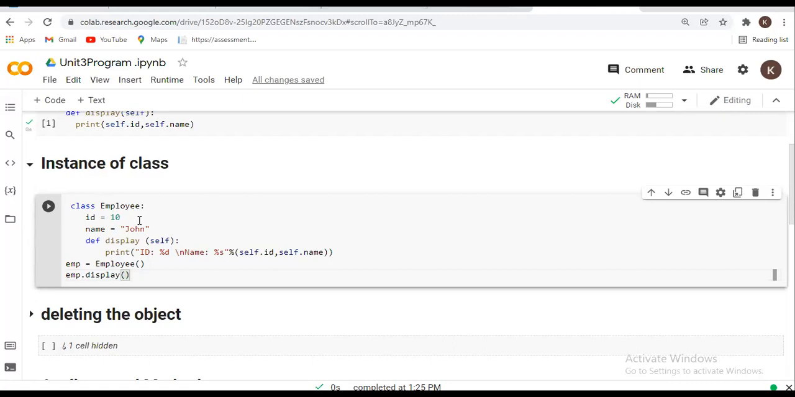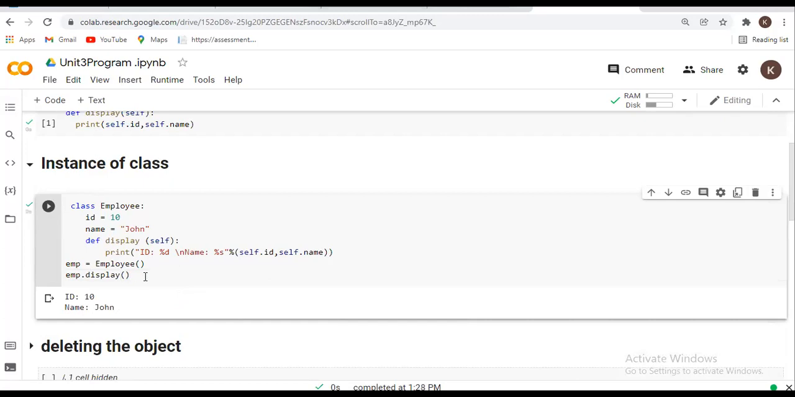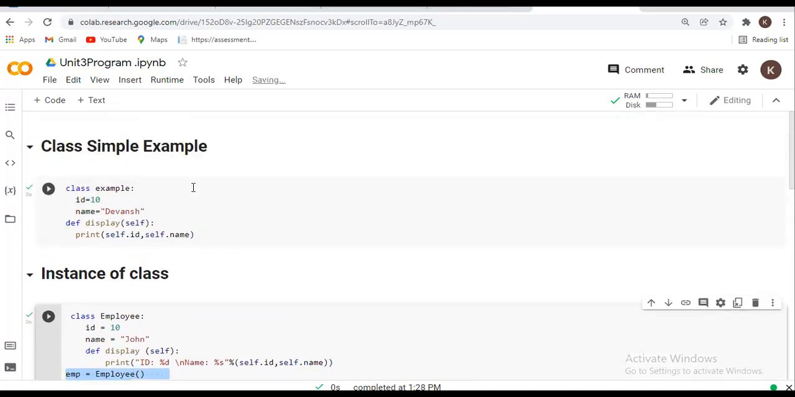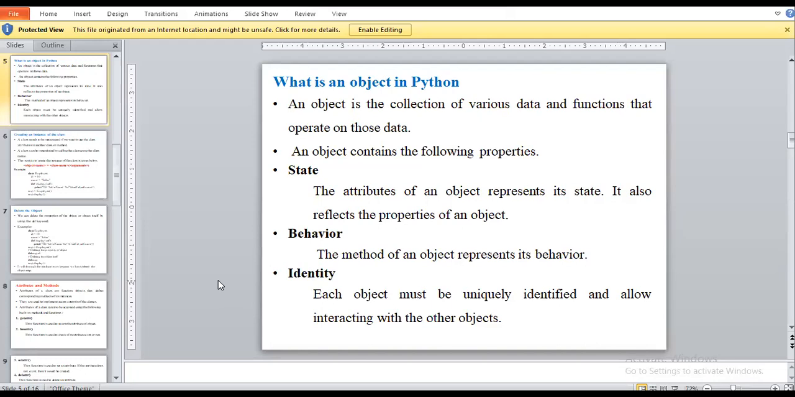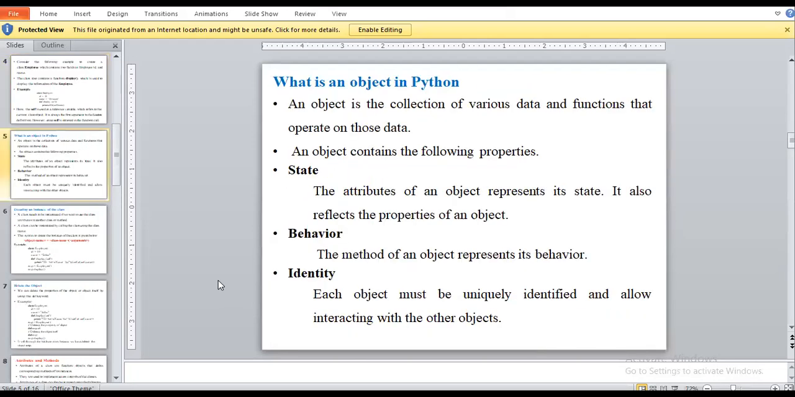10 and John. Okay, it is correct. Why? Because here I am creating the object of that class. If I do not write these two lines, it will simply be the creation of the class, like the program we saw previously. But here we are calling the instance, or the object, of that class. So we call this creating the instance of a class by using an object. We have one more concept, that is the class object. Means what?